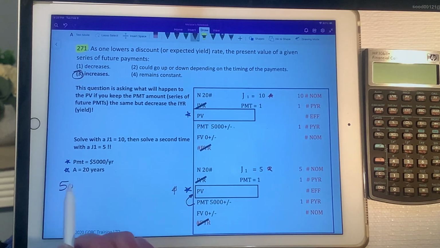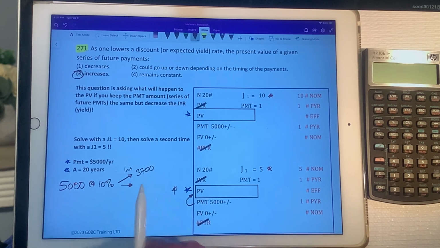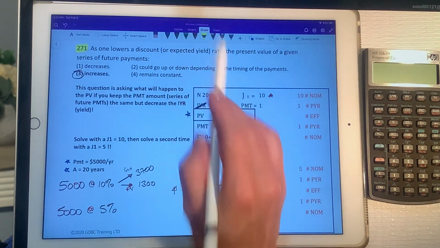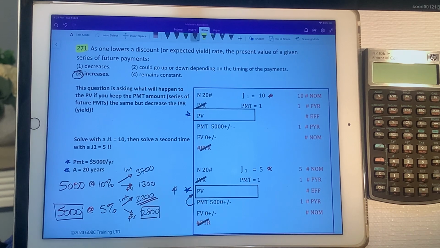So think of it this way. If you had that $5,000 payment and it was at the 10%, so we're talking about this first scenario here, if you split this payment into the principal and interest, the interest might be $3,700 and the principal portion, the PV portion that you're paying back, would then be $1,300. If we were to reduce that to the 5%, then what do you think would happen? Well, it makes sense that the interest would decrease. So let's say that you're going to pay $2,200 in interest instead, and your PV then would increase quite significantly to $2,800. So you could buy more PV with this $5,000 payment if less of it had to go towards interest.